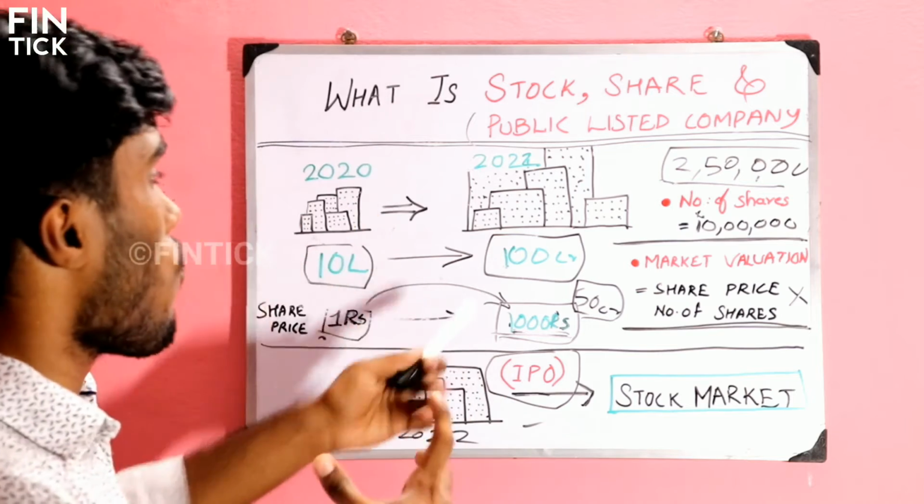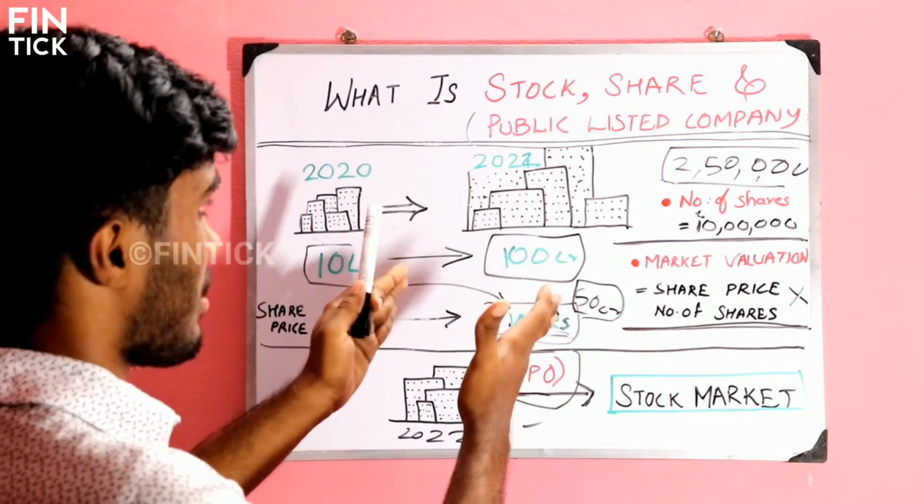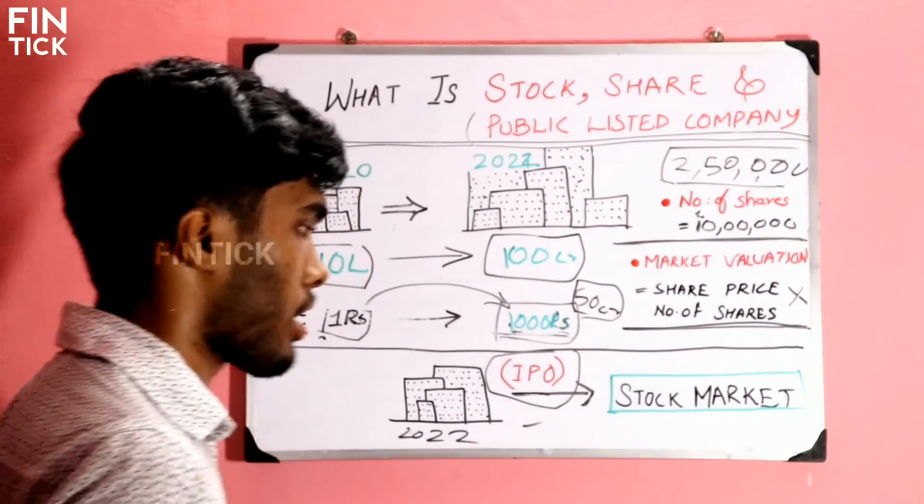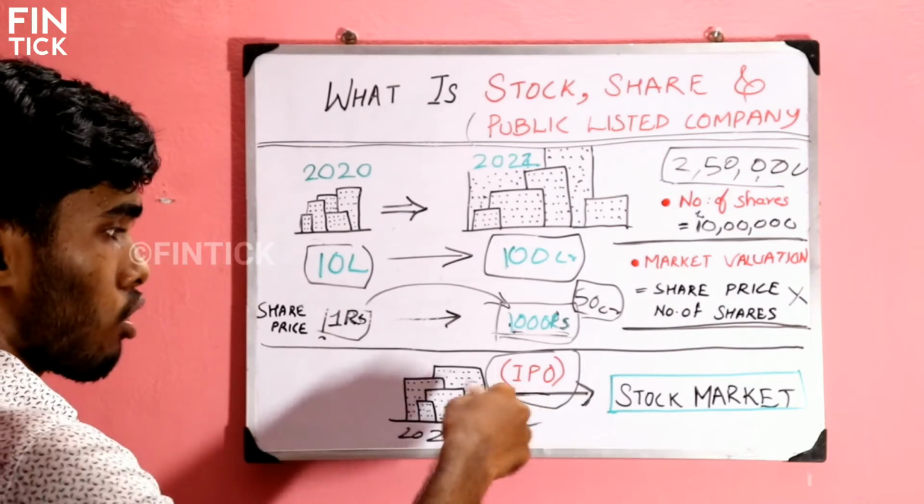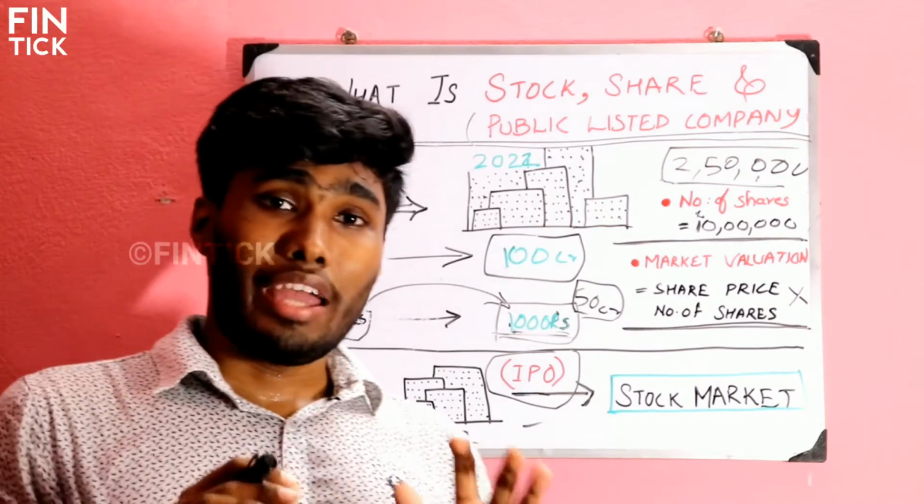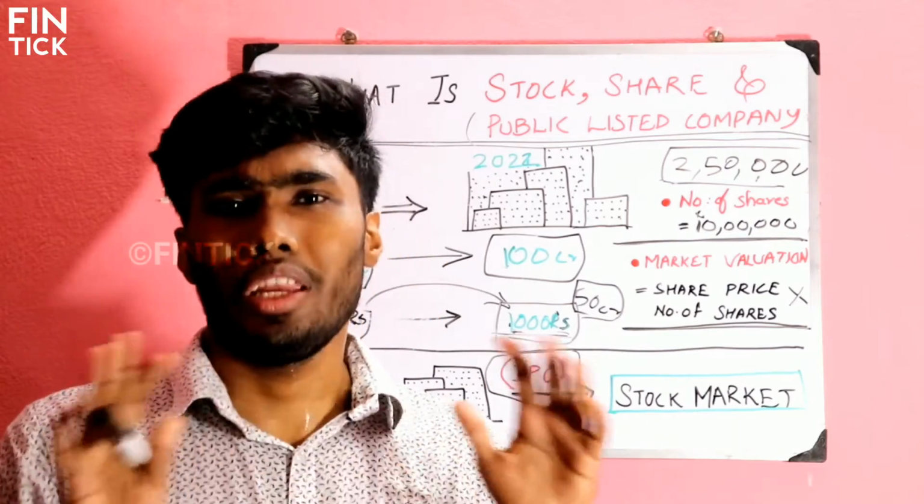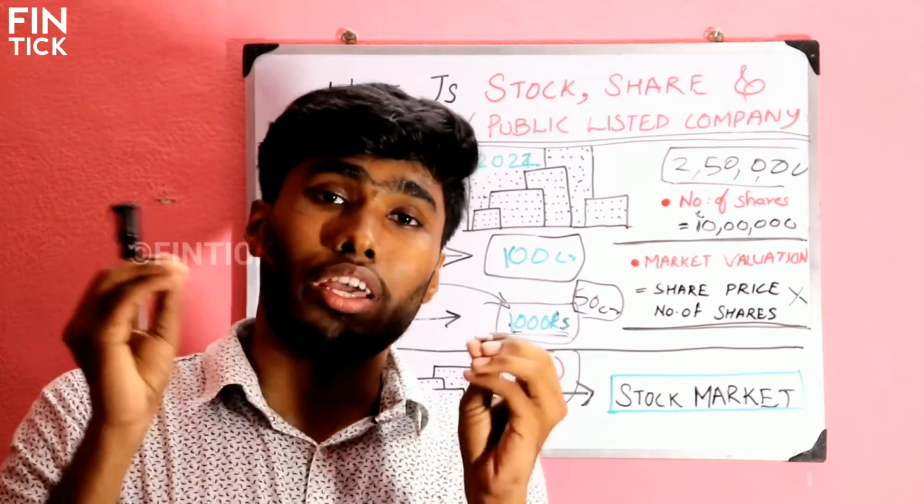So you know what is a share, what is a public listed company, what is a stock, and you know why a company should list in the stock market. The process of listing in the stock market is IPO. So after this video, I know you are clear with all the things. That's all, guys. These are small topics. It is very easy to understand, and I will teach you like this only.